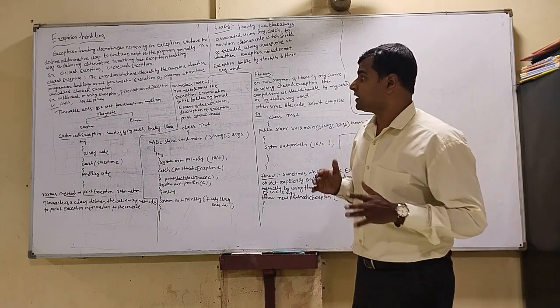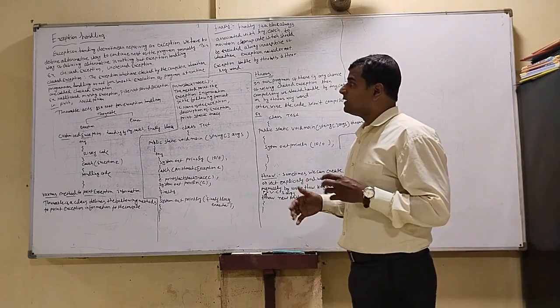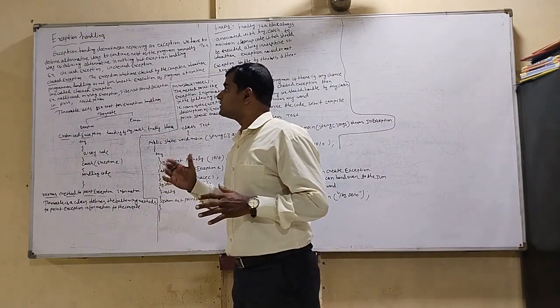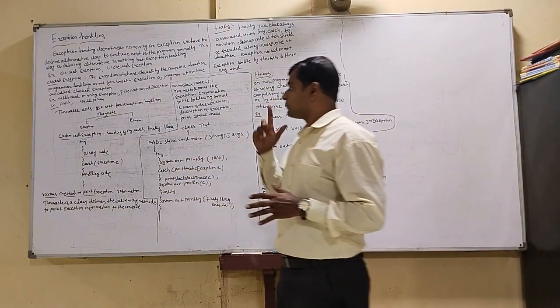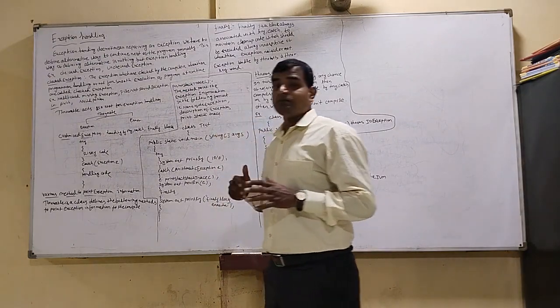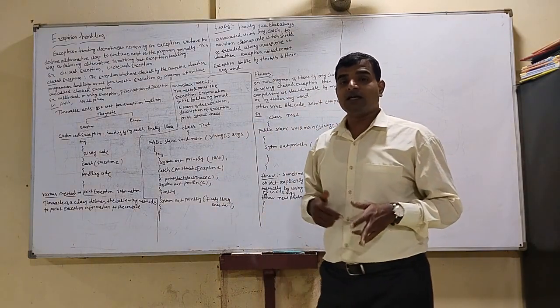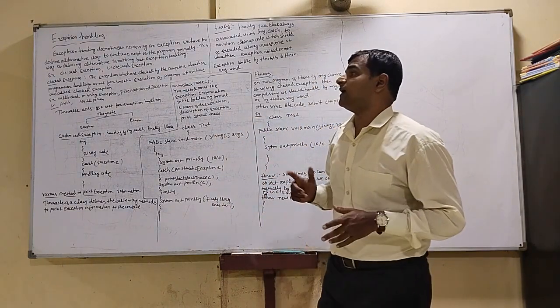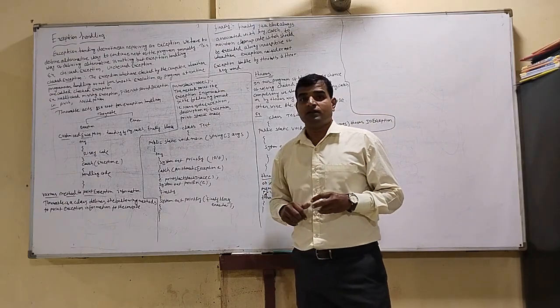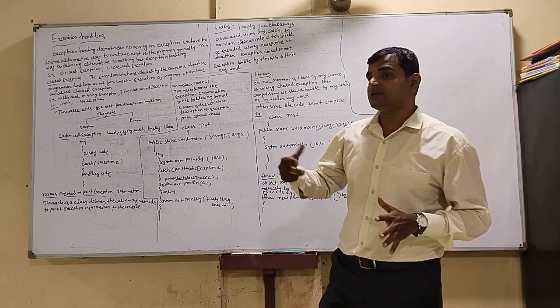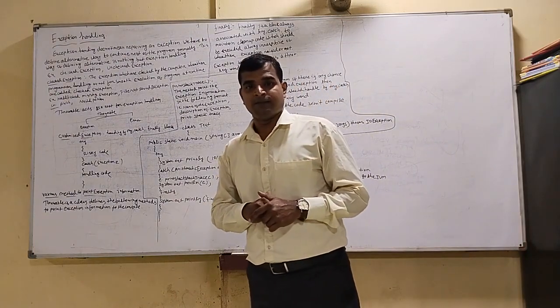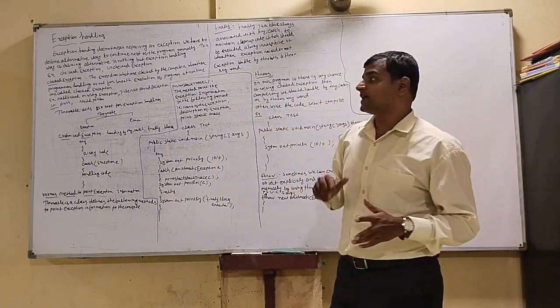What are the examples of checked exceptions? There are many checked exceptions. I am giving two examples: hall ticket missing exception, and file not found exception. If a file is not present in your hard disk, then that exception is called file not found exception. That is called a checked exception.